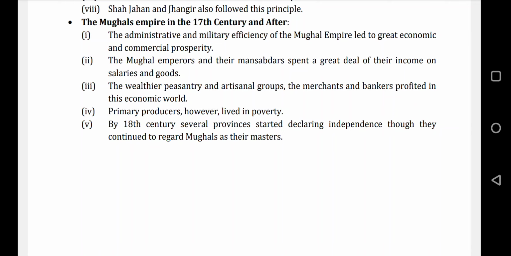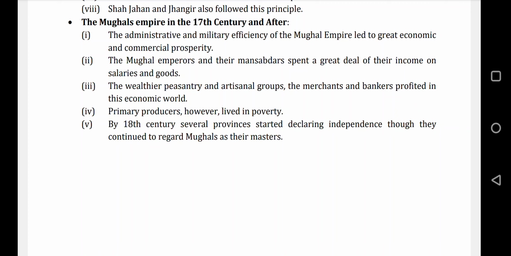The wealthier peasantry and artisanal groups, the merchants and bankers, profited in this economic world. At that time everything was going fine, but primary producers lived in poverty. The farmers who paid the taxes were in trouble, getting poorer day by day.